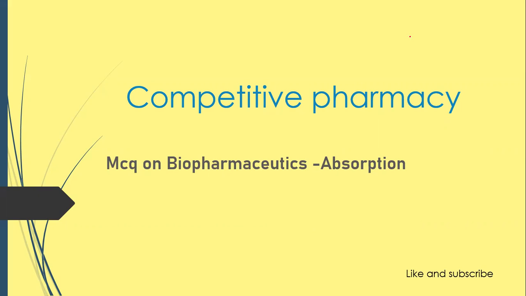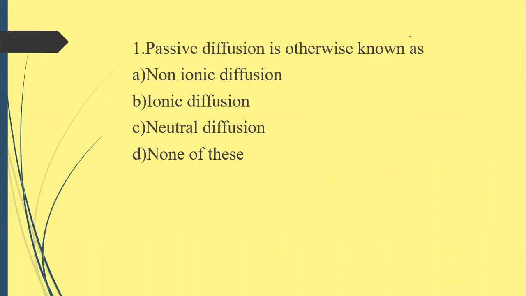Today we are going to deal with the MCQ on biopharmaceutics on the chapter absorption. First question, passive diffusion is otherwise known as option A, non-ionic diffusion, option B, ionic diffusion, option C, neutral diffusion, option D, none of these. Correct answer is option A, non-ionic diffusion. Passive diffusion is otherwise known as non-ionic diffusion.